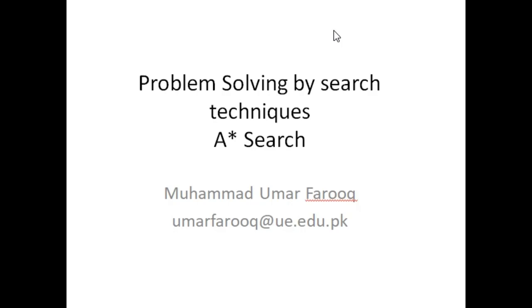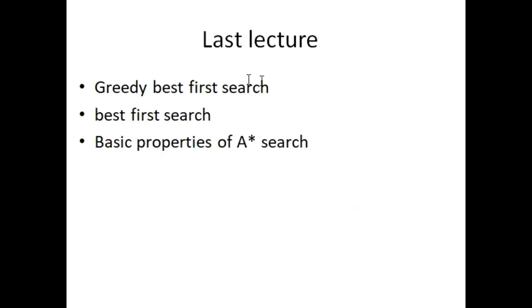We are covering problem solving by search techniques. In our previous lecture, we covered the greedy best first search, which is not an optimal search. It uses the heuristic value as a function. We also talked about the best first search. The property of best first search is that it allows us to revise our decisions. It uses the priority queue, and we also talked about the basic properties of A star search.